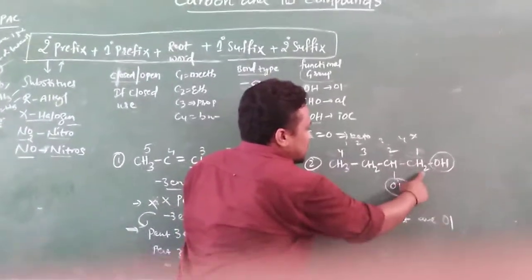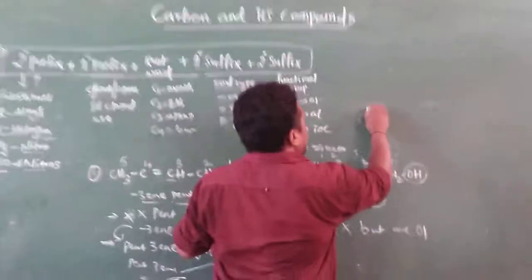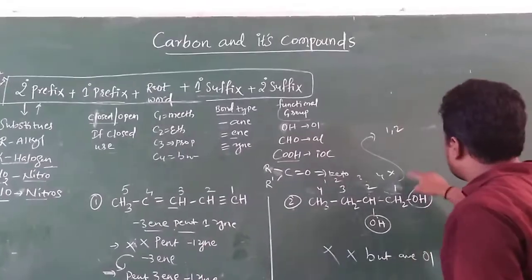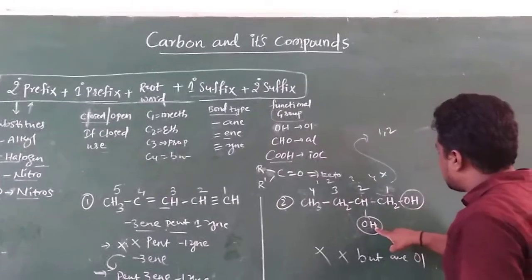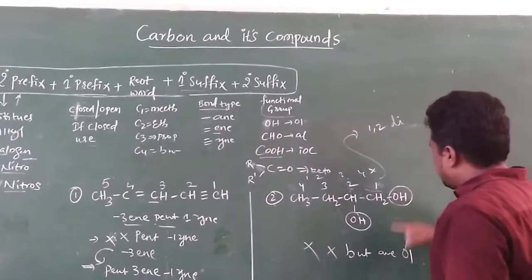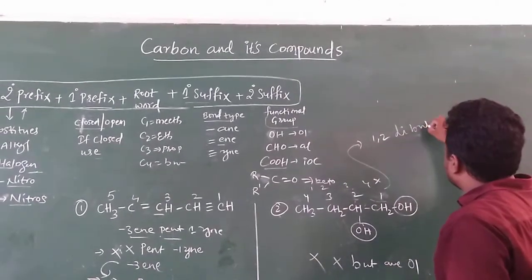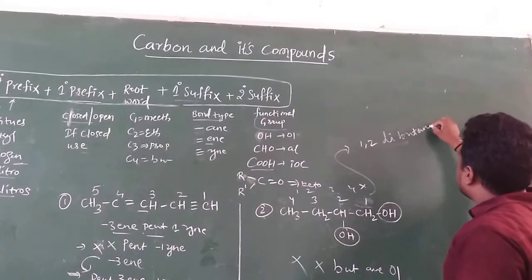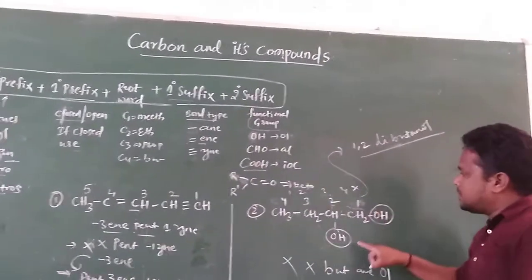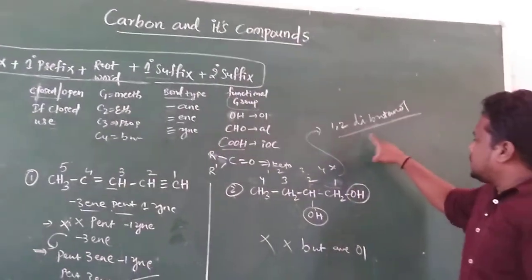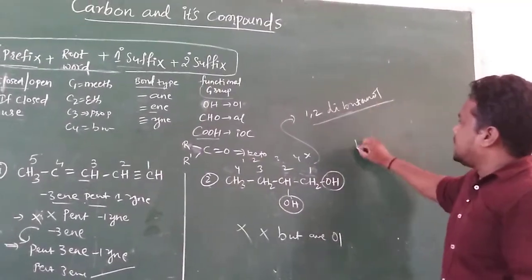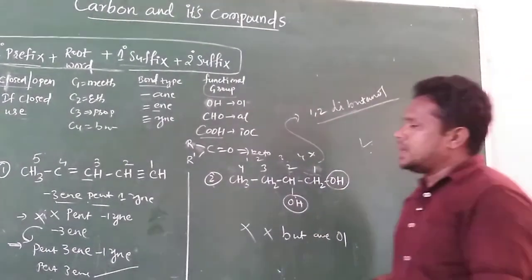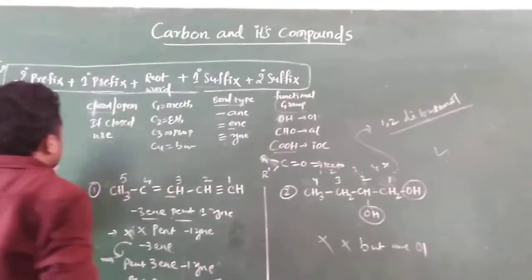So two OH groups are there, and you can write 1, 2-di. Butane actually, but since alcoholic groups are there, butanol. The IUPAC name of this chemical compound is 1, 2-butanediol.